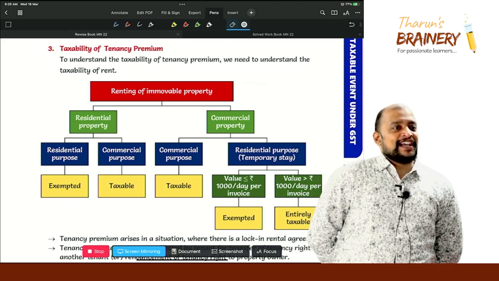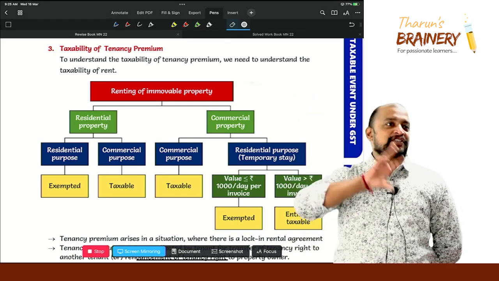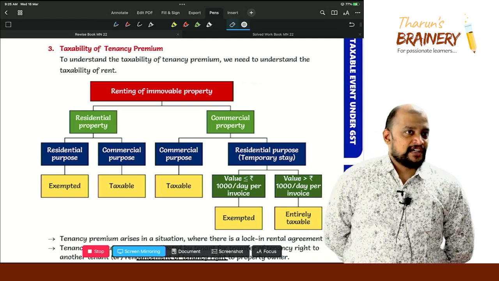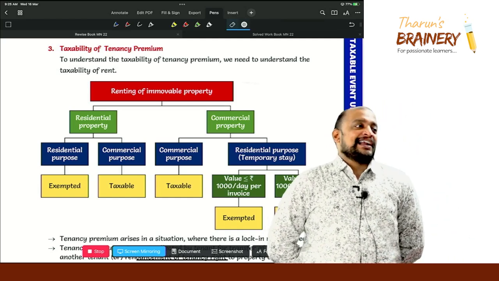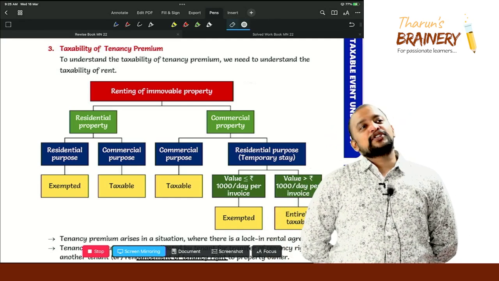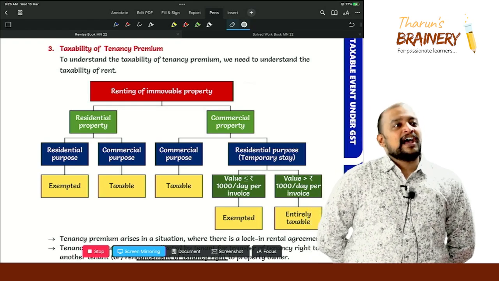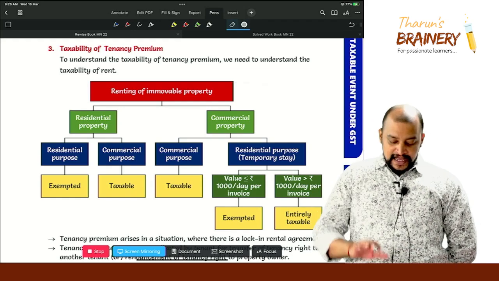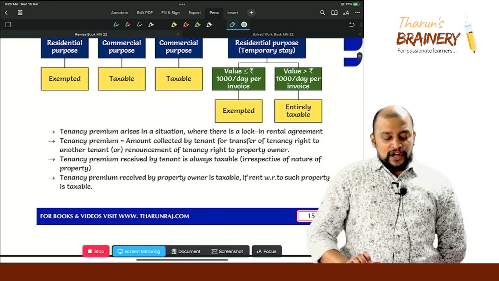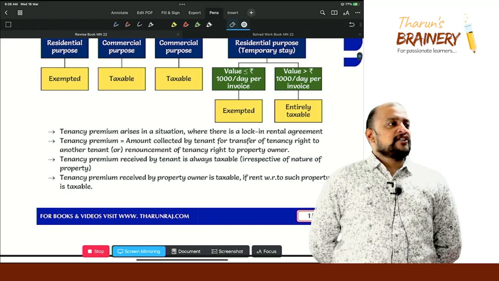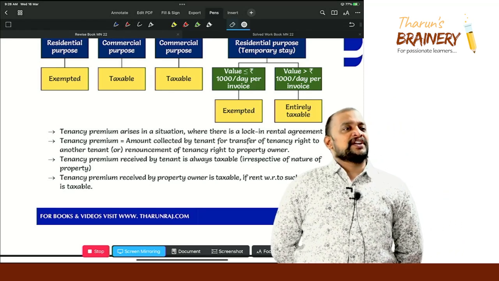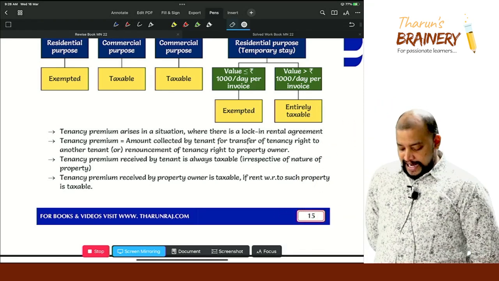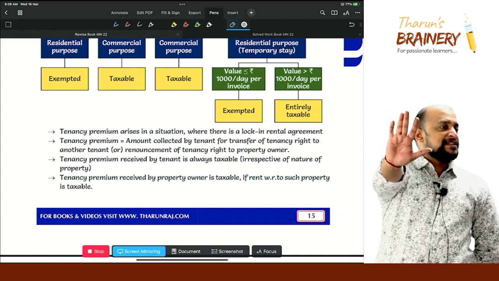There is no single price. We pay separately for the coaching, we pay separately for the hostel. So then we need to treat it like individual supplies. So CA coaching will be taxable and the hostel will be exempted. You understood? Then what if the value exceeds 1000 rupees per day? Fully taxable or only the differential amount is taxable? Entirely taxable. You understood that chart?